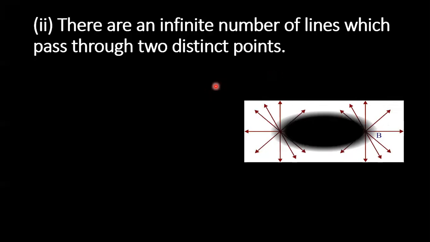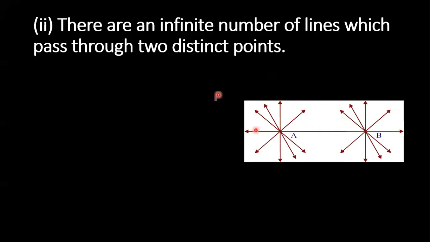I'll show the picture. See here, A and B are two distinct points. According to this statement, an infinite number of lines can pass through two distinct points. They are telling that an infinite number of lines can pass through these two points. You can see the picture. Is it true or false, children? False, ma'am. Through two distinct points, only one line can pass through.